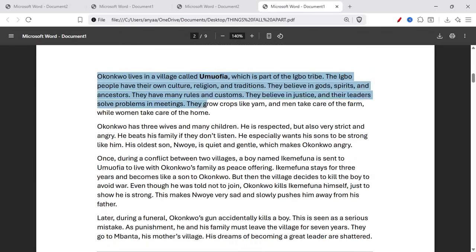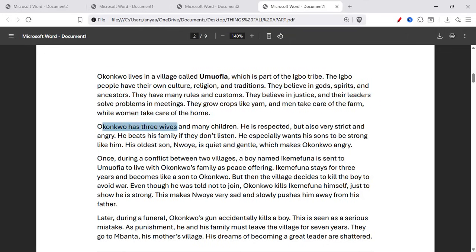Okonkwo lives in a village called Umuofia, which is a part of the Igbo tribe. The Igbo people have their own culture, religion, and tradition. They believe in God, spirits, and ancestors. They have many rules and customs. They believe in justice, and their leaders solve problems in relationships in meetings. They grow crops like yam, and men take care of the farm while women take care of the home.